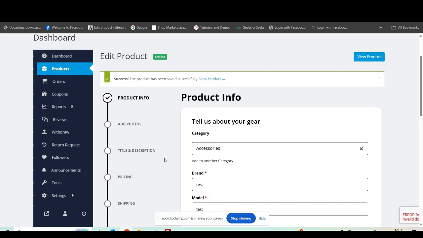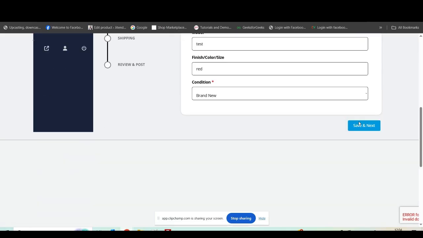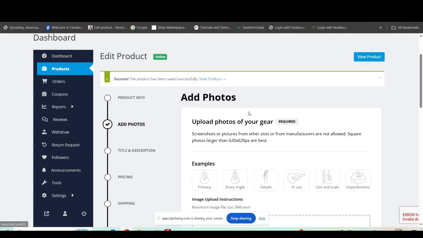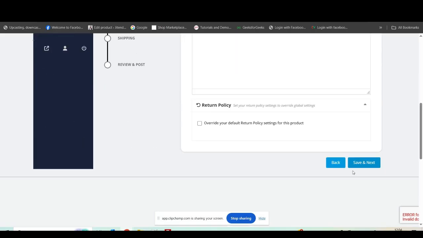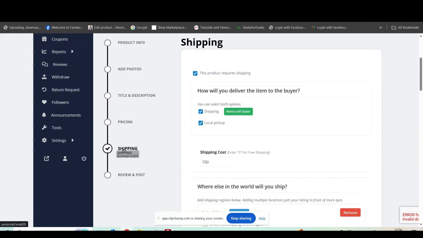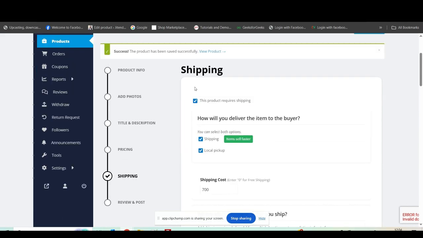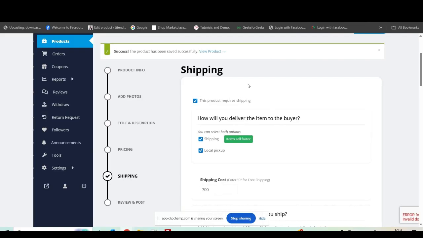So I have added the create product layout, or you can say design. In the first step, product info, then second, add photos, then third step, add title and description, and the fourth one is pricing, and the fifth one is shipping. So I have given an option to the vendor. He can create shipping and shipping value according to product, not globally.